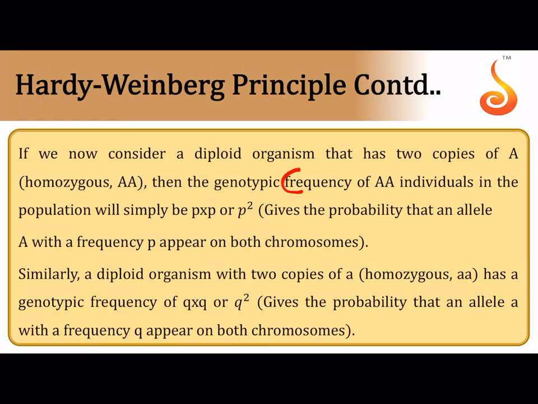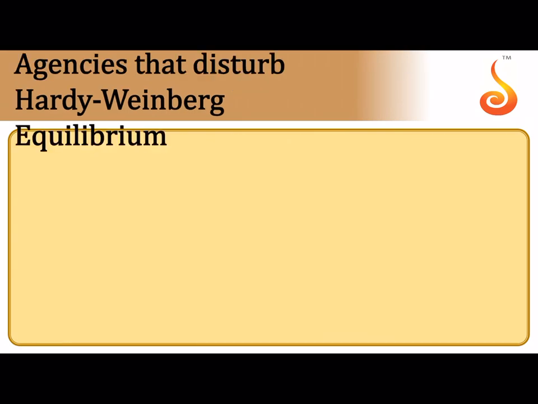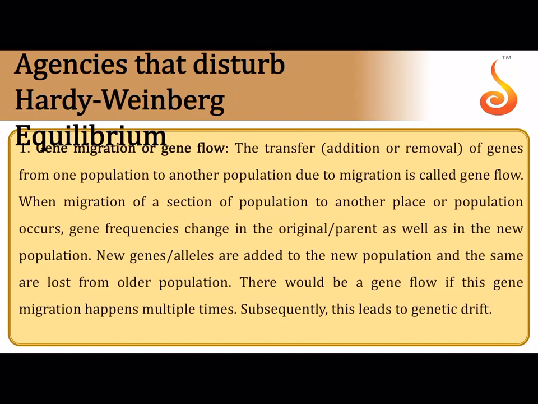So we saw how the frequency of individuals with homozygous capital A will be p², the frequency of homozygous small a individuals will be q², and the frequency of individuals which have capital A small a will be equal to 2 into p into q. So the equation gets reduced to p² + 2pq + q² = 1, which can be expressed as (p + q)² = 1.